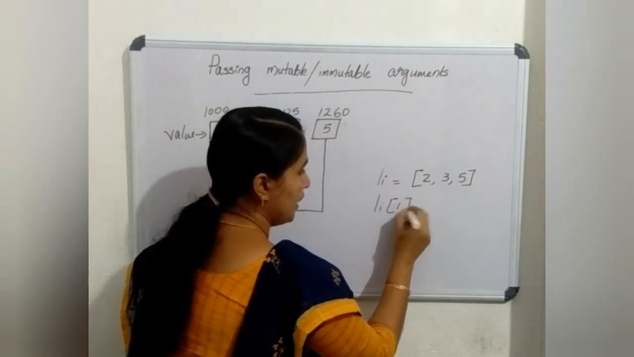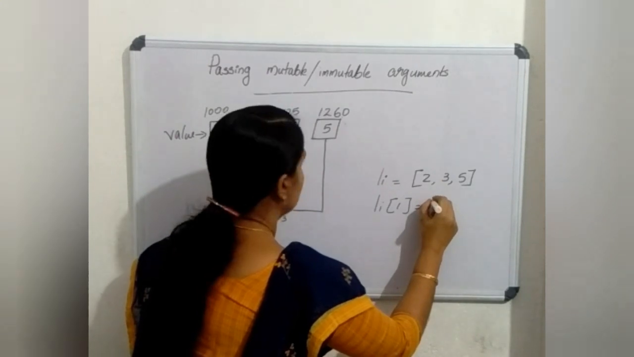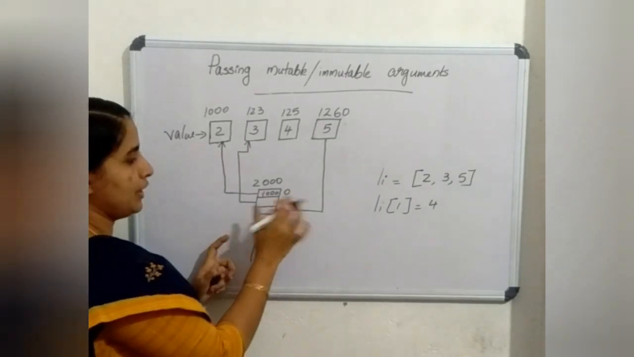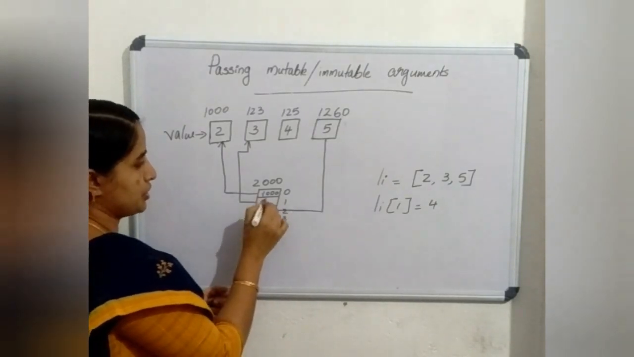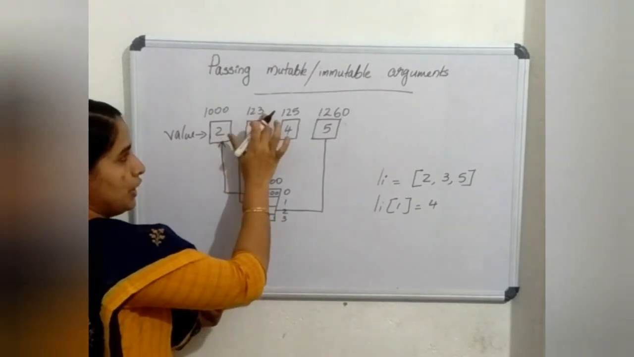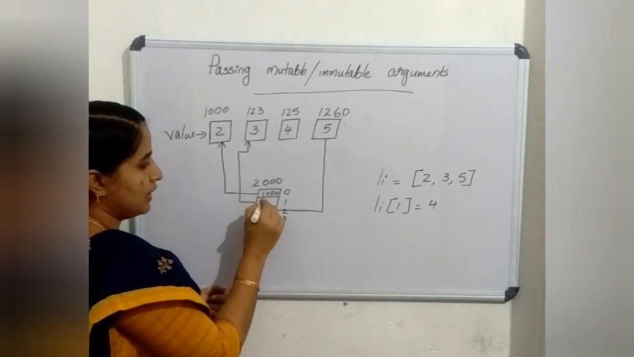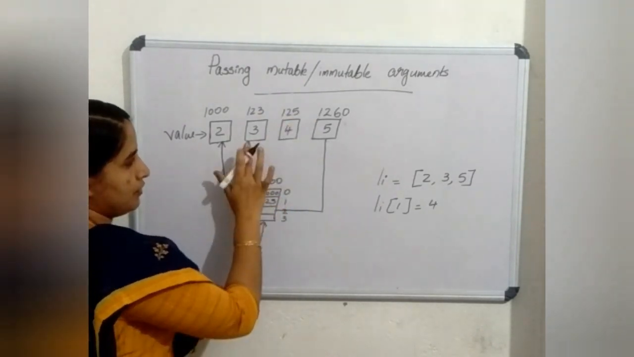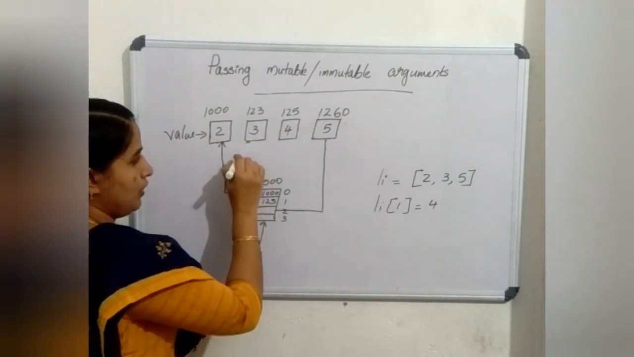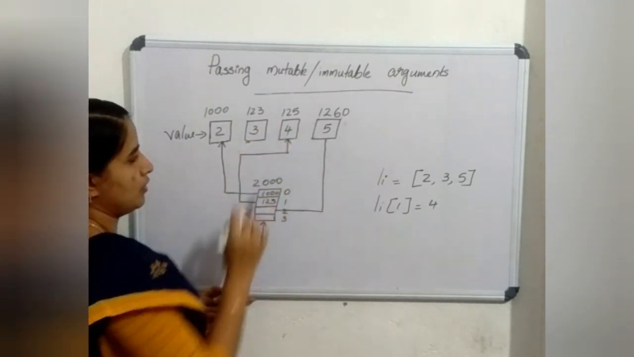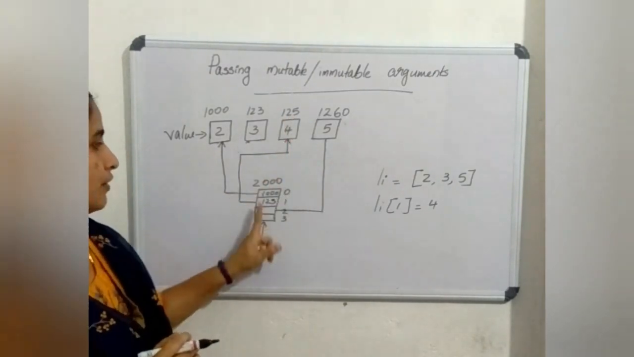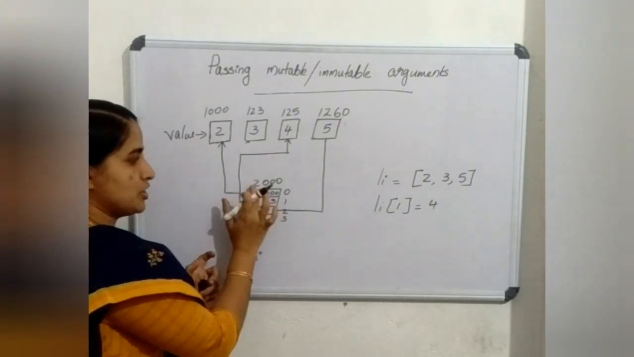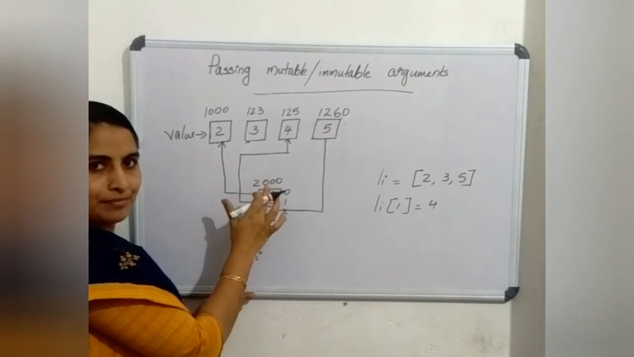Li of 1 equal to 4. Okay. So in the case of li of 1 equal to 4, the first location, before it was pointed to 123, and now the address may change as 125. So it will point to 125. The content is changed. The address of its internal content changed, but the ID of the list is same.